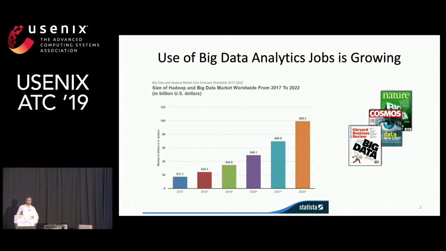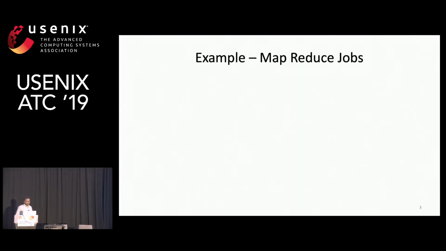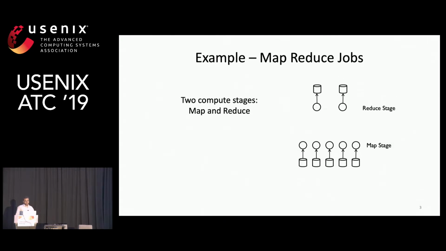Big data analytics jobs are being used in diverse fields, and according to an estimate by Statista, it is going to be a $100 billion market by 2022. An example of such a job could be a MapReduce job, which has two compute stages, map and reduce. The map stage communicates with the reduce stage in the shuffle phase.